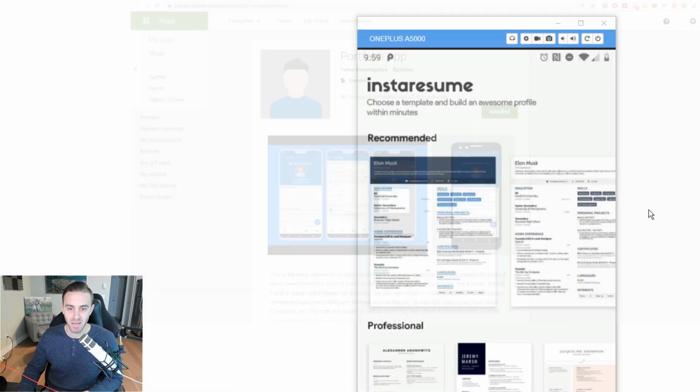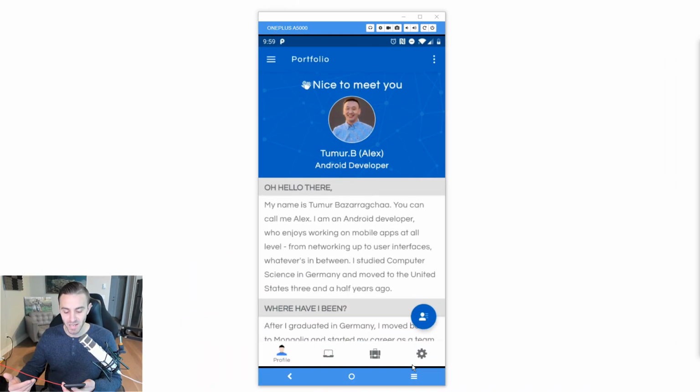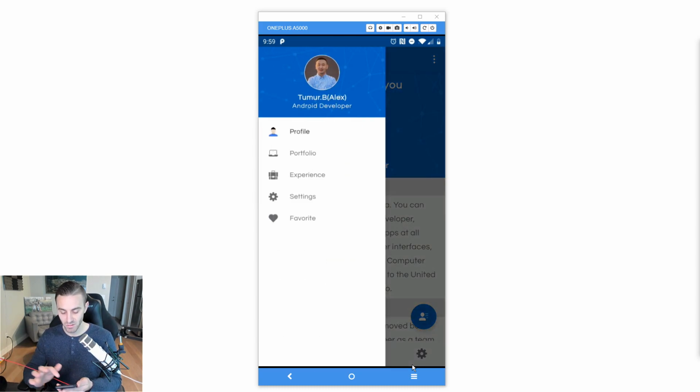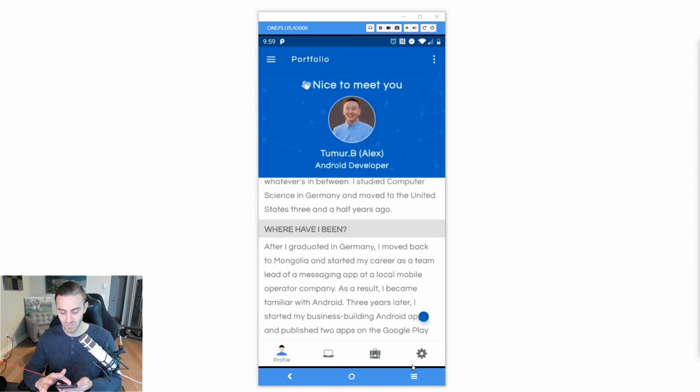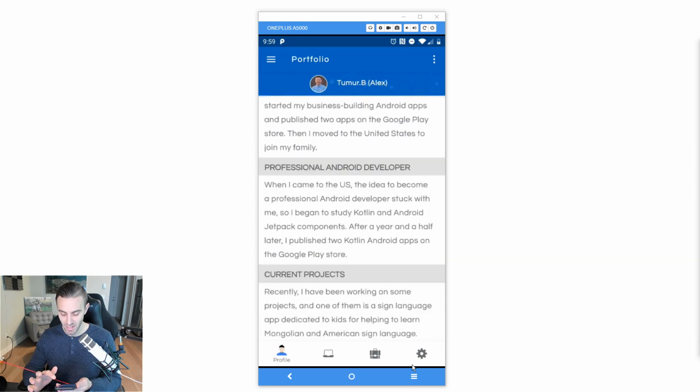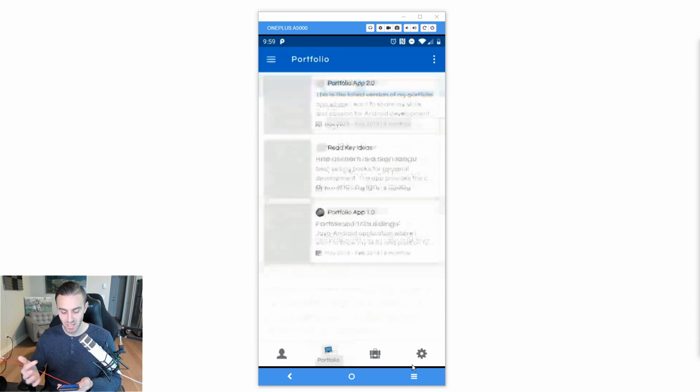So let's bring this app open here. What this guy did is he built an app and he actually gives you the code too. So I looked at his code. I'm not going to do a code review right now, by the way, but it looked good. He used a lot of really new stuff. So the purpose of this is to showcase all of the new Android stuff and basically use this as a resume. So it's an app that uses a bunch of features, like a navigation drawer, fragments. You can see it has a nice collapsing toolbar there with an animation. And he's just kind of showcasing his skills.